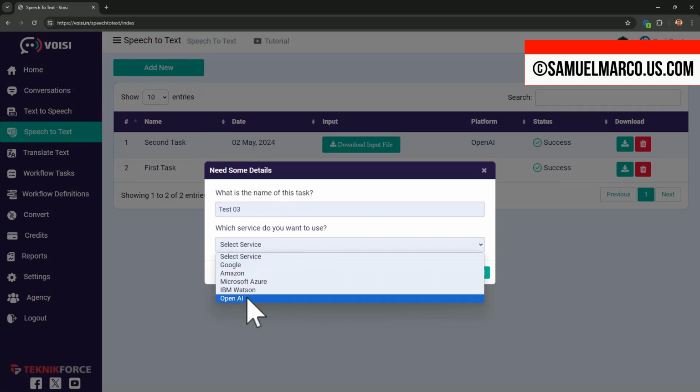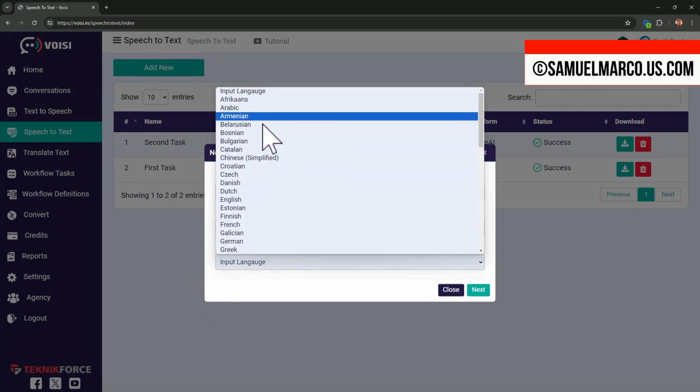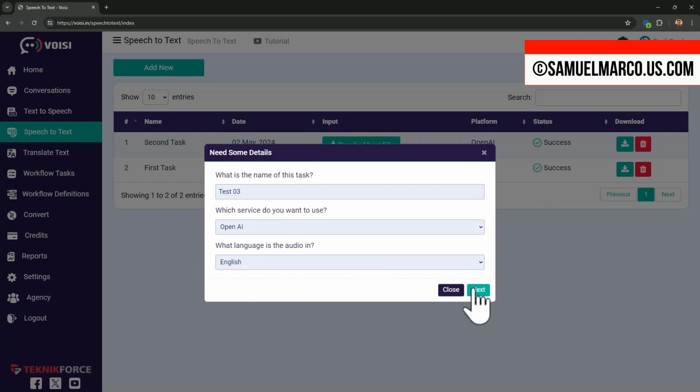You can also convert any speech to text. Simply choose a model and language, upload your audio, and then download the transcription.